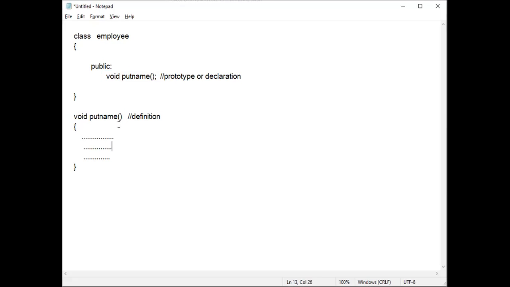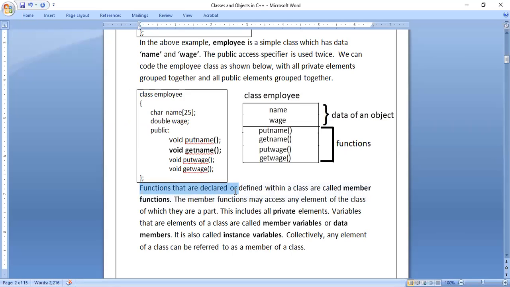For the same function, put name is a function. In one line I have written only the declaration, that is the prototype. In another I have written the complete function. So this type of line is called a function prototype, and this type of coding is called a function definition. So in the document, what they are telling is, functions that are declared or defined. There is a difference between declaration and definition. With respect to functions, you have to differentiate clearly. You should not get confused.